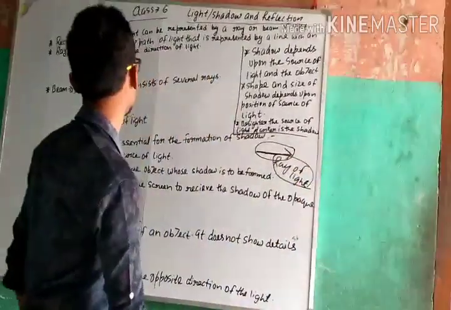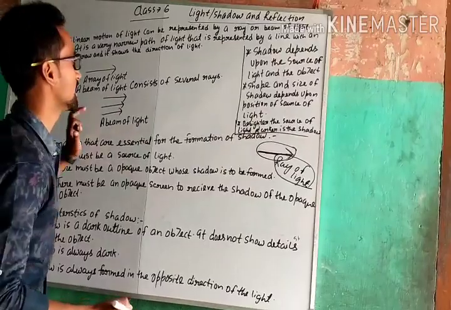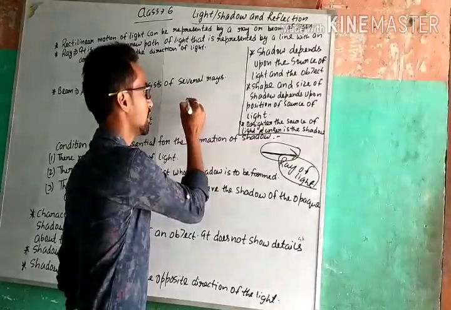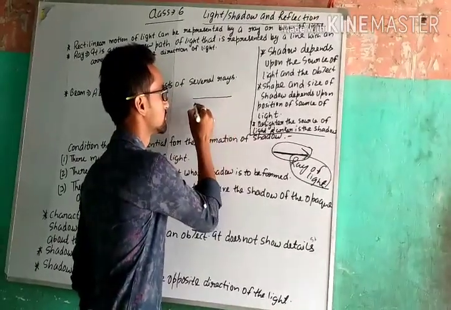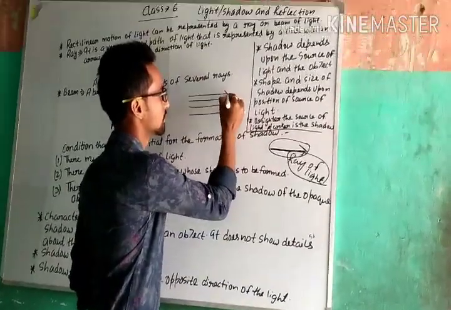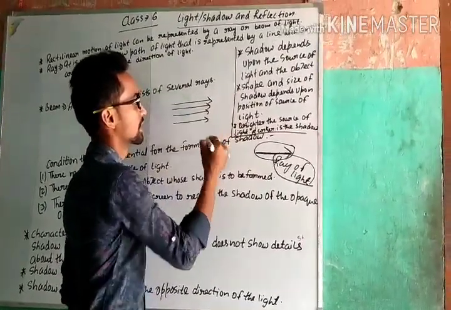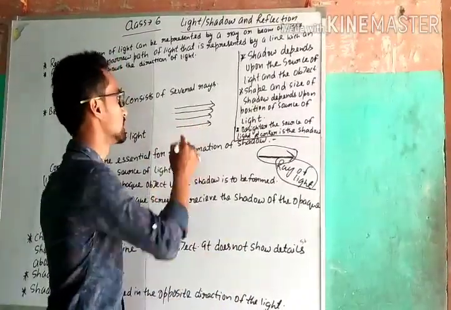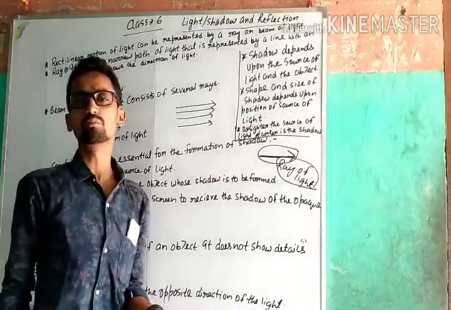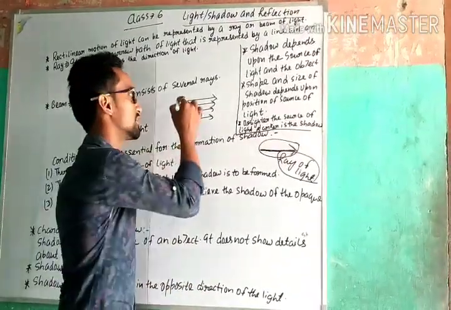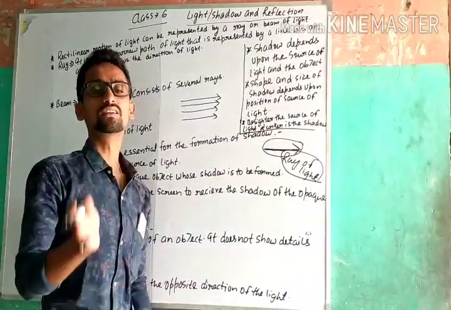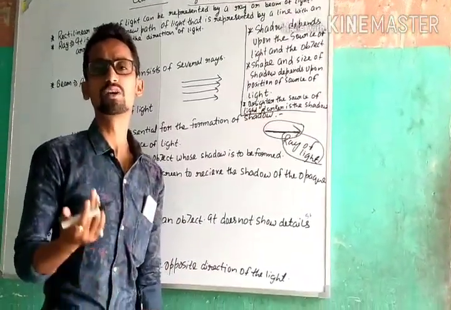Now beam of light. Beam of light consists of several rays. Several rays come together to form a beam of light.